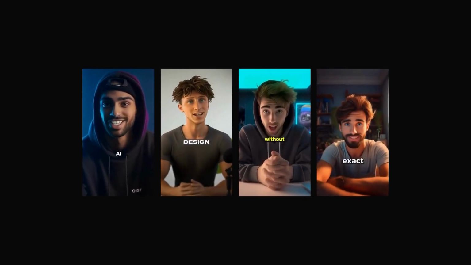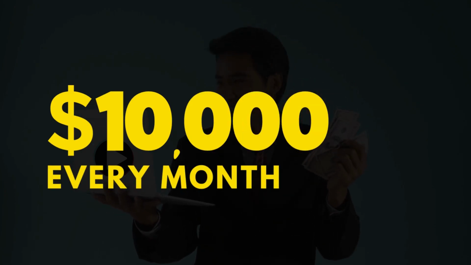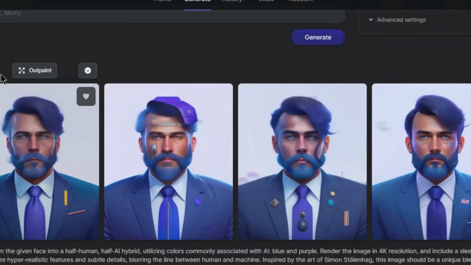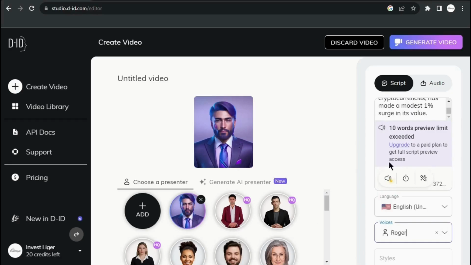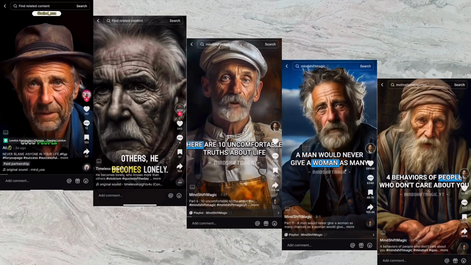These AI avatars are taking TikTok by storm, and 17-year-olds on TikTok are earning well over $10,000 a month using this method I'm about to share in this video. I've created my own AI avatar. I will show you how to create your very own AI avatar and use it to make money on TikTok with a unique strategy. And no, it's not what you are thinking right now.